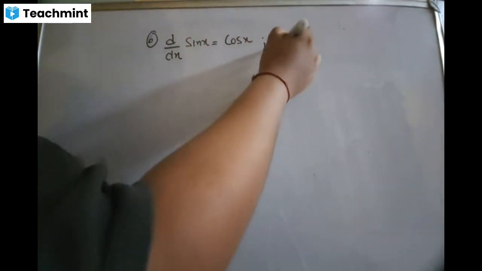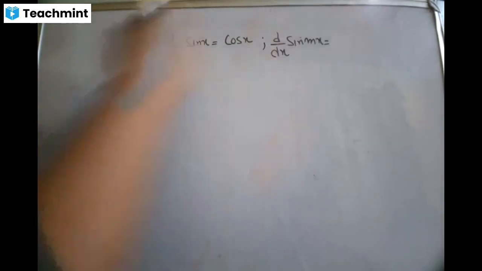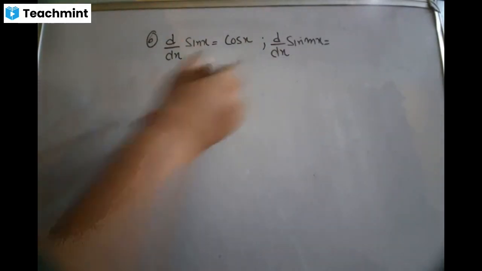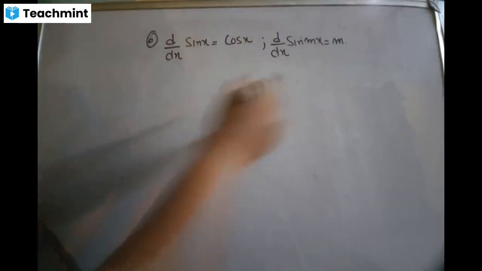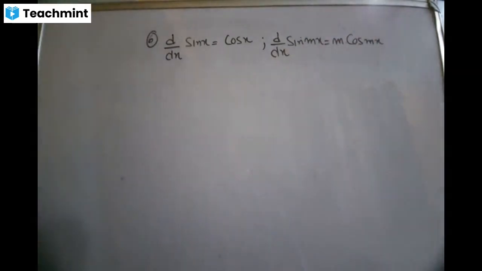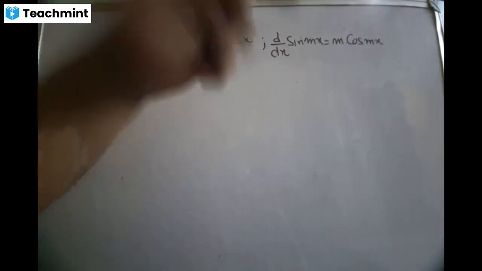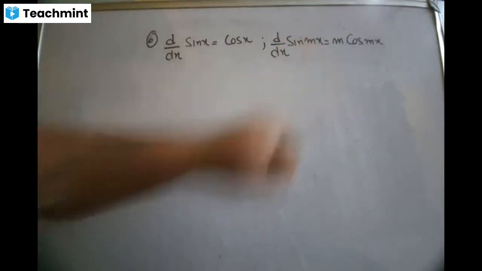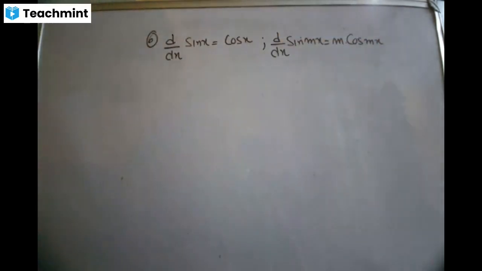So suppose you have to differentiate sine only, but with a constant. The constant, I told you, comes in front. So m comes in front, and derivative of sine mx is m cos mx. So most of the students, they know that they have to bring the constant in front, but they don't write the constant out here. That is wrong. Okay. I'll give you an example. Sine 3x derivative. 3 comes in front, so it will become 3 cos 3x, not 3 cos x.